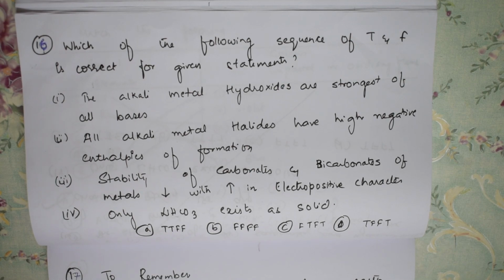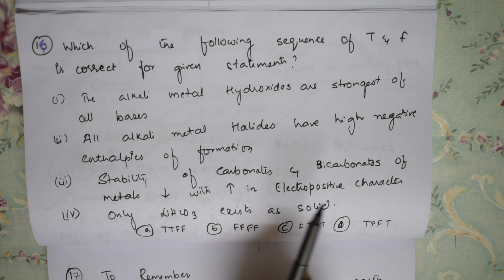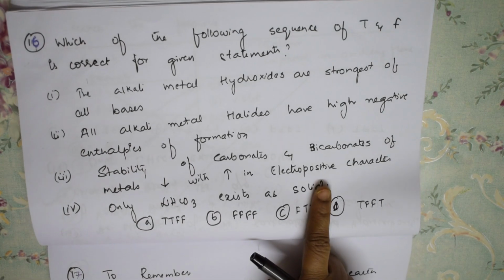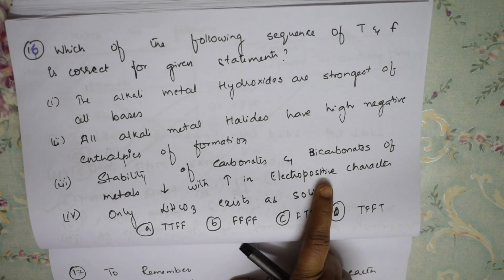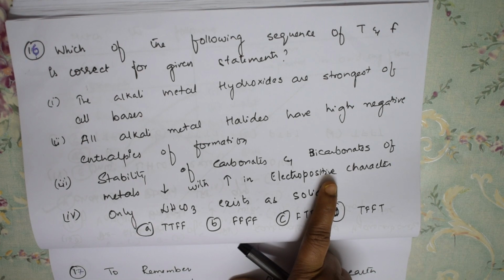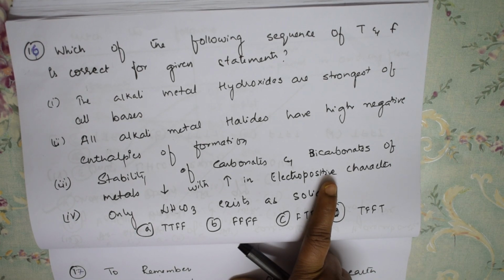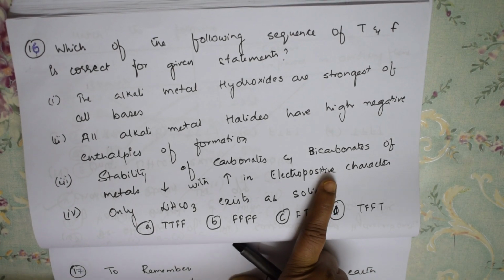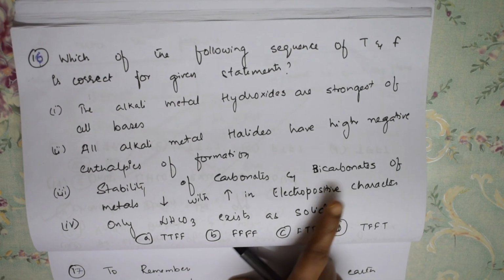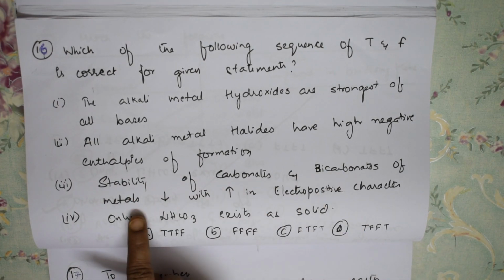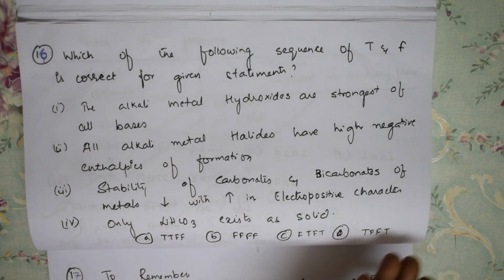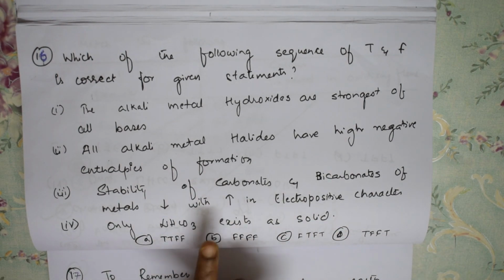Yes, what did we say there? Stability of carbonate and bicarbonate of metal decreases, right, with increase in electropositive character. So electropositive character, if I have to say, is the metal's ability to donate electrons, correct? So from left to right, the electropositive character decreases, and on the right extreme, group 17, all these are highly electronegative. Now they said stability of carbonate and bicarbonate of metals decreases with increase in electropositive character. But first of all, here metals only donate, correct? So of carbonates, this is a false statement.